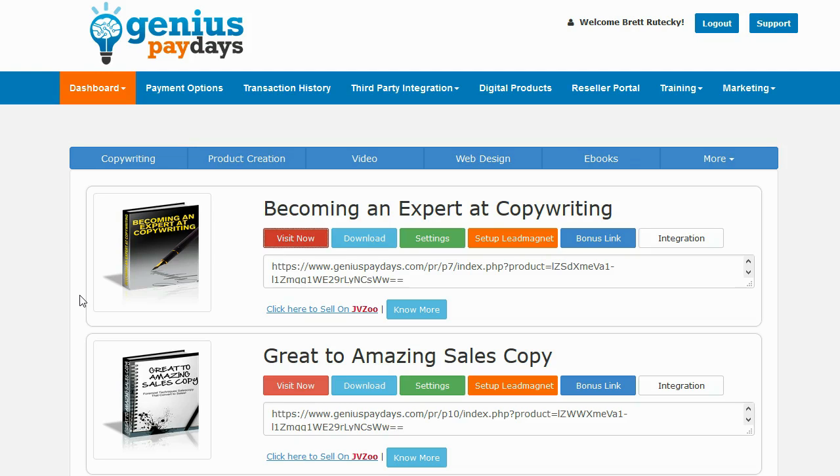Now, there are some things that I don't particularly like about Genius Paydays. It's definitely not a perfect system, and there definitely are ways that they can improve it. However, this is a really, really simple and easy way for anybody to get started as a product vendor. It really doesn't get that much simpler than this. You enter in your PayPal email address, you enter in your autoresponder, and everything is done for you. You've got sales pages, you've got checkouts, you've got branding to yourself. You are now a digital product vendor.